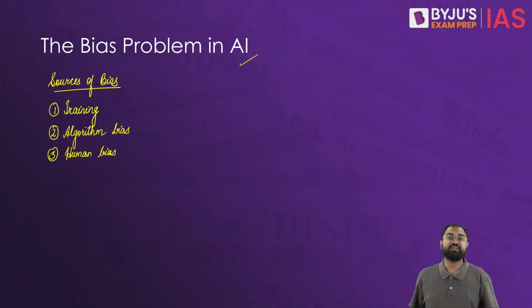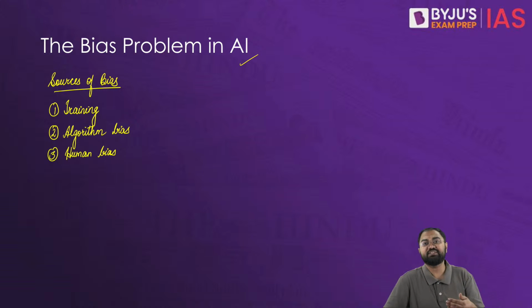Now, this human bias basically is about the individuals who are collecting data. They are the ones who are designing the model. They are the ones who are setting the objectives, which can unintentionally introduce their own bias into the AI-based systems. And this could include biases in, let's say, deciding what kind of data to include or what kind of data to exclude, or how to interpret certain results.